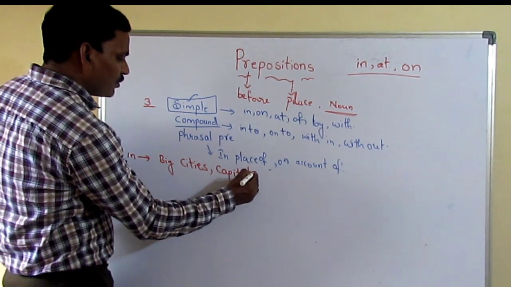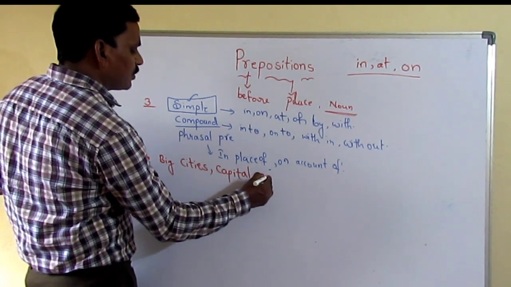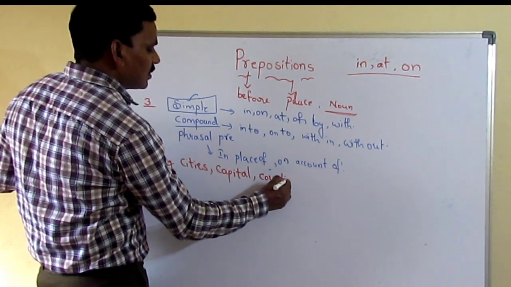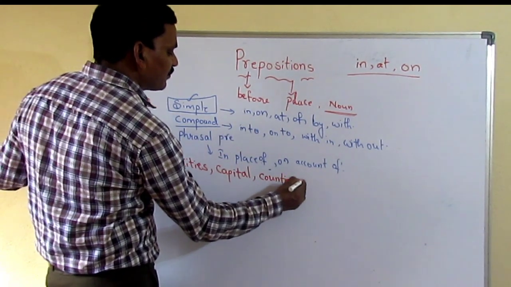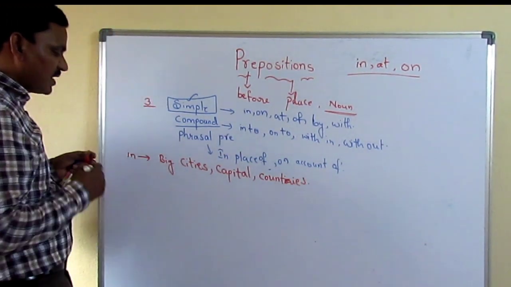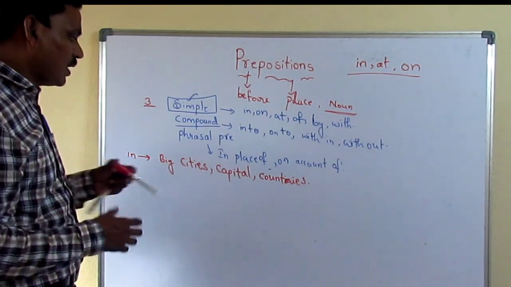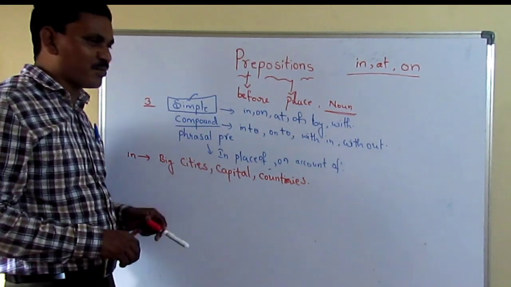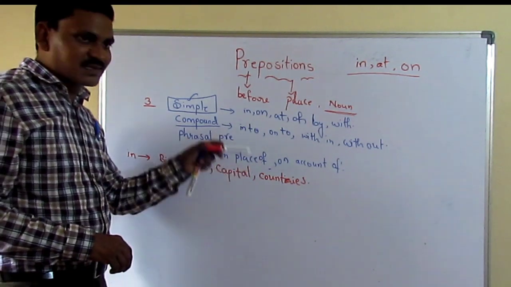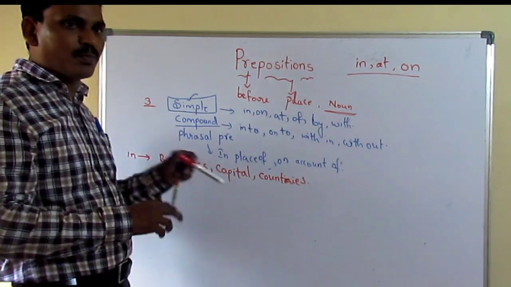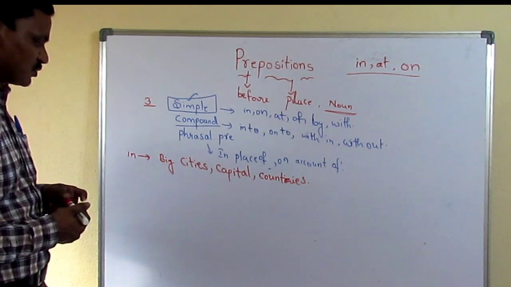For example, in Rajahmundry, in Vijayawada, in Guntur, in Amaravati, in Hyderabad, in Delhi. Countries: in India, in America, in Pakistan. Like that we have to use it.